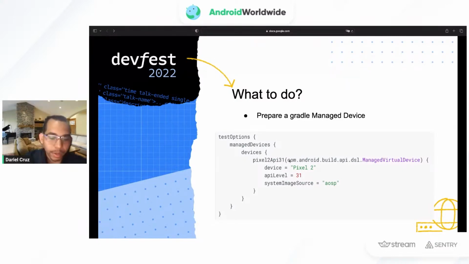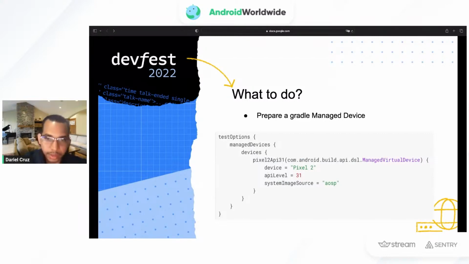And since some emulators are rooted devices, then we just need to add this line to the benchmark build Gradle in order to tell the Gradle that we are going to use that device to generate the profile.